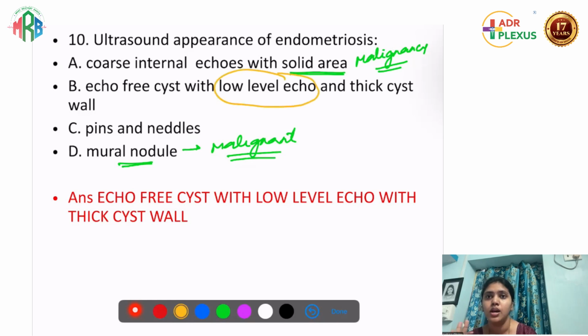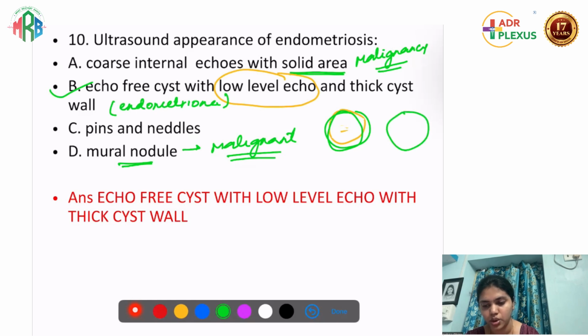Low level echoes. So endometriosis எப்பவுமே low level echoes தான் இருக்கும். So அந்த cystல வந்துட்டு cystக்குள்ள there is only low level echoes. If you have seen, it will be like ஒரு homogeneous இந்த மாதிரி full-ஆ ஒரு low level echoes இருக்கும். அந்த cyst wall மட்டும் தான் வந்துட்டு it will have a thick cyst wall. So this will be the best answer, and this shows endometrioma. So endometrioma will look like a cyst. It will be filled with low level echoes. Okay, so that will be the answer.